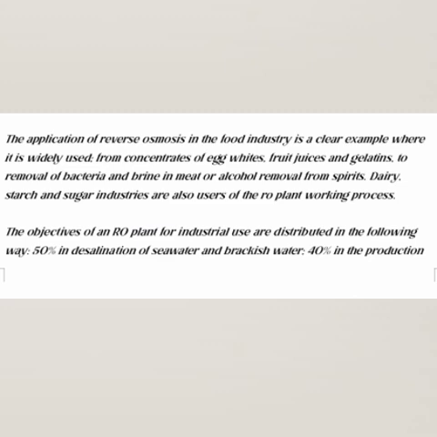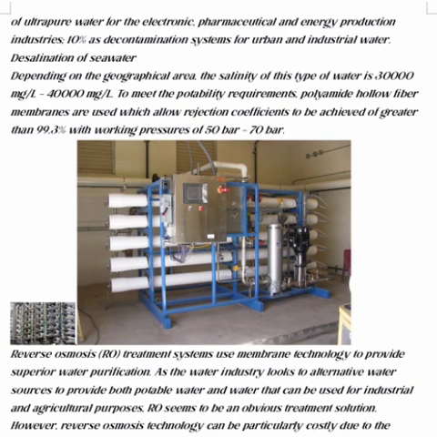The objectives of an RO plant for industrial use are distributed in the following way: 50% in desalination of seawater and brackish water, 40% in the production of ultra pure water for the electronic, pharmaceutical, and energy production industries, and 10% as a decontamination system for urban and industrial water.